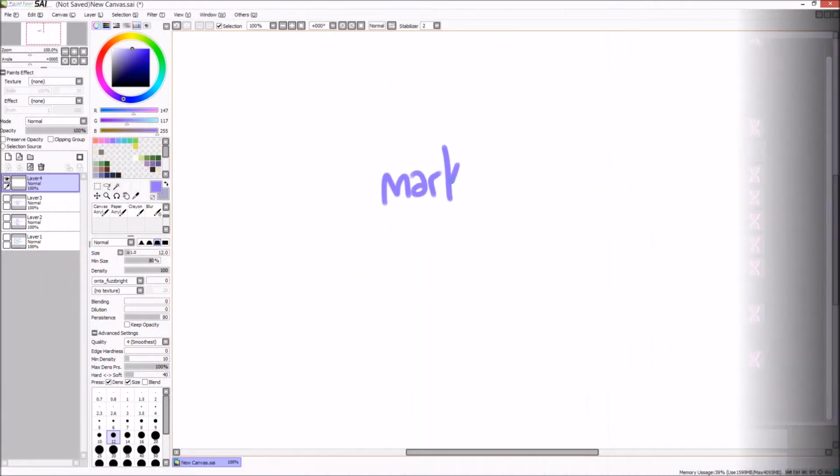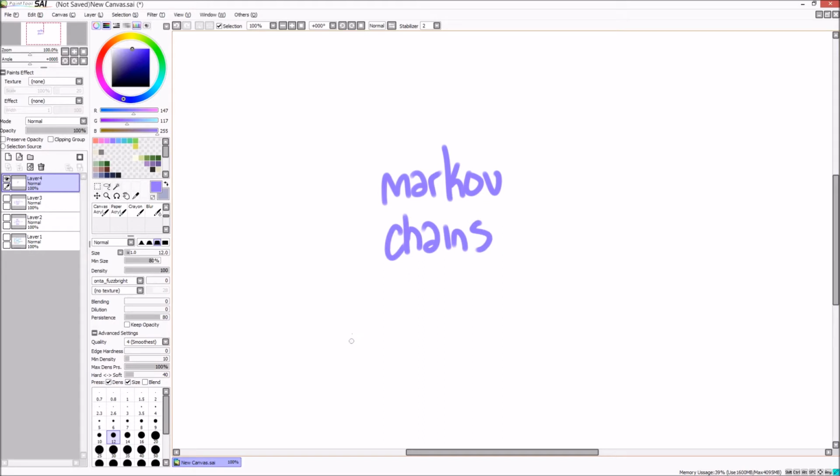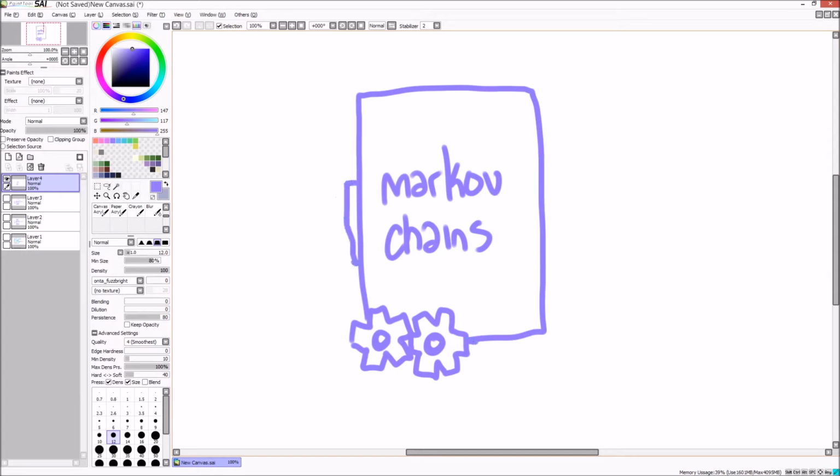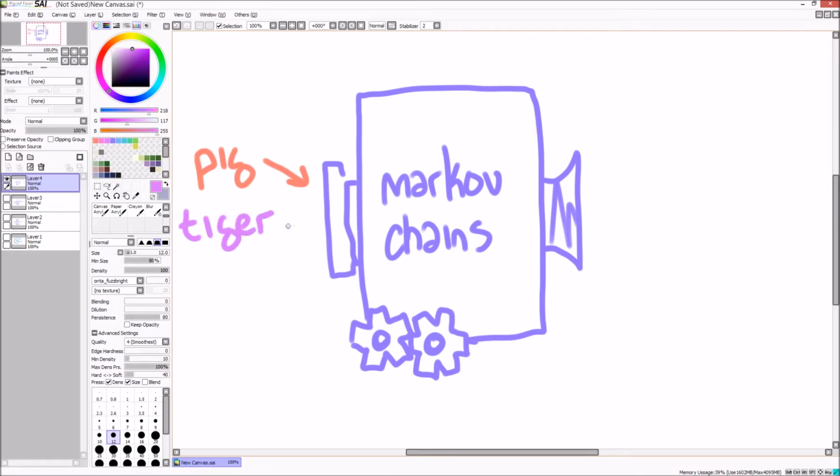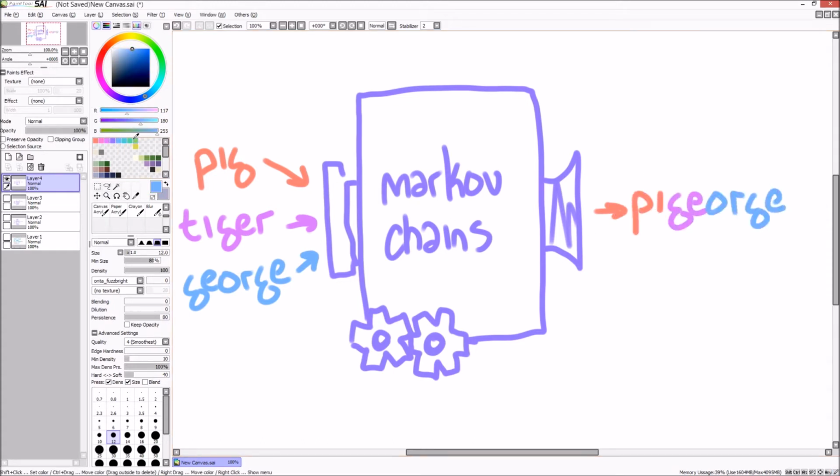So the random creature names are generated with the Markov chain algorithm. And if you're new to Markov chains, the way they work is they analyze a bunch of input data to figure out letters which are clustered together frequently, and then they generate output data, keeping those same letter clusters intact. So for example, it might see the words pig, tiger, and George in the input data, and spit out the word PyGeorge, using the pig from pig, the eig from tiger, and the George from George.